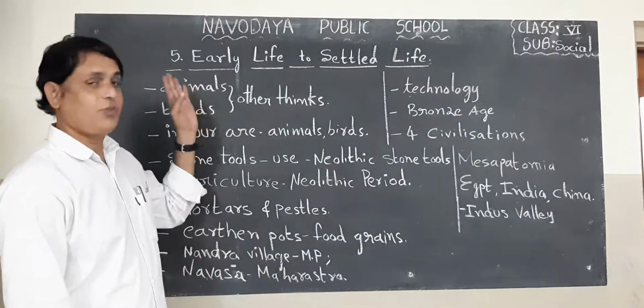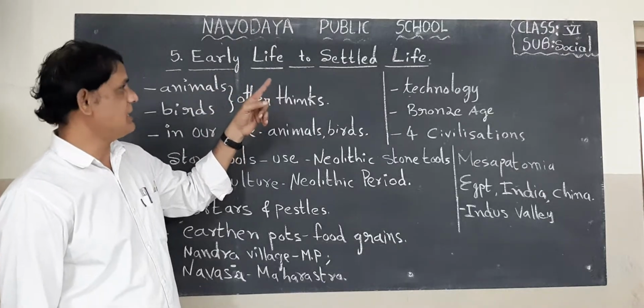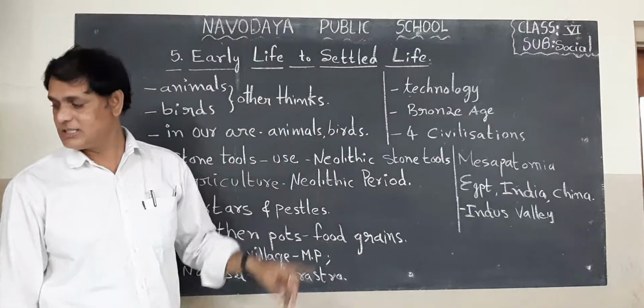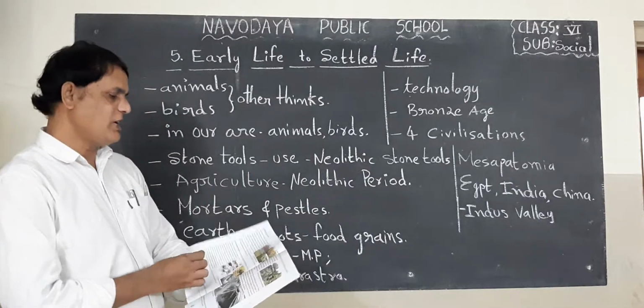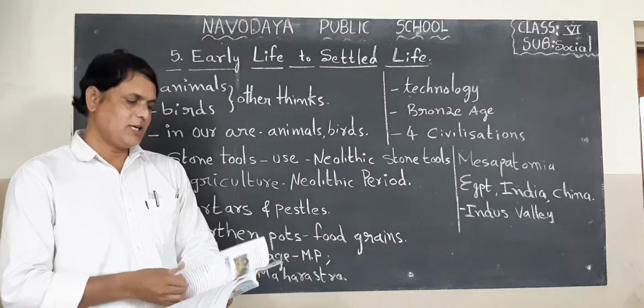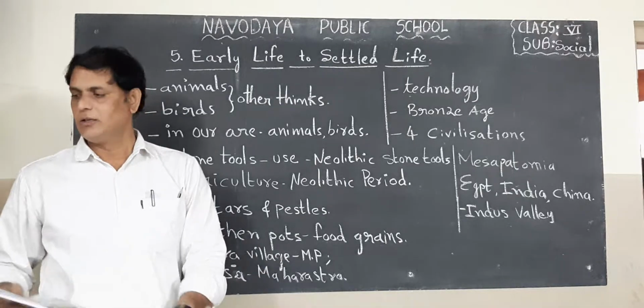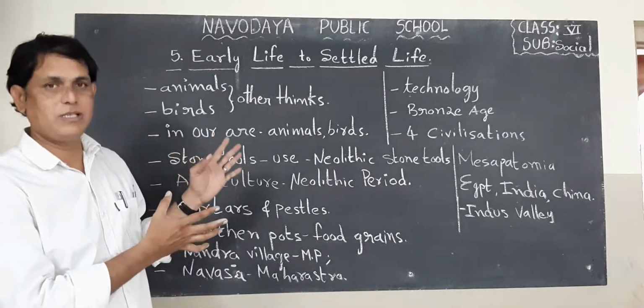This is the 6th class social studies, 5th lesson, early life to settled life. I said in the previous class also the same lesson. Now I want to say what are the remaining parts of this lesson.